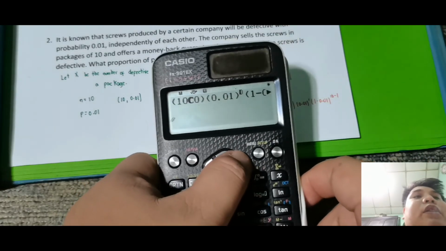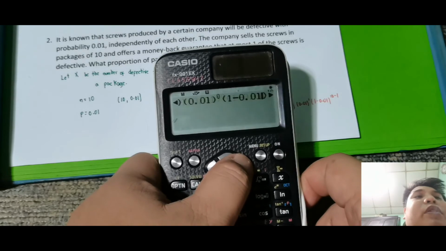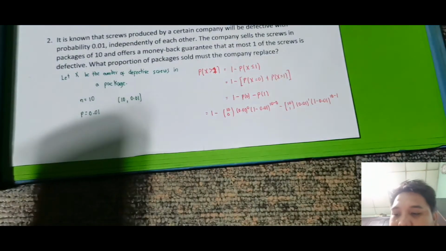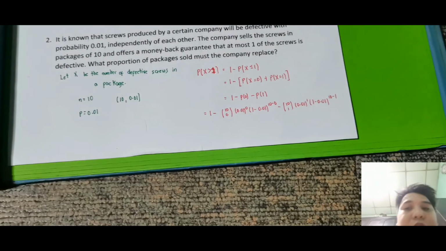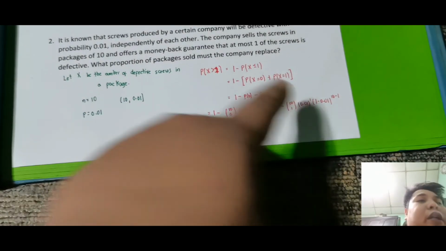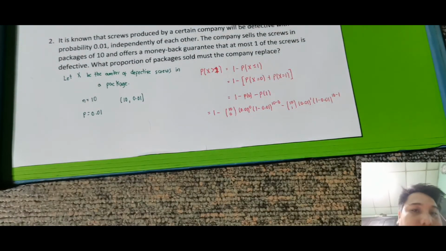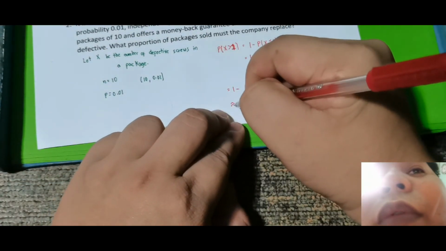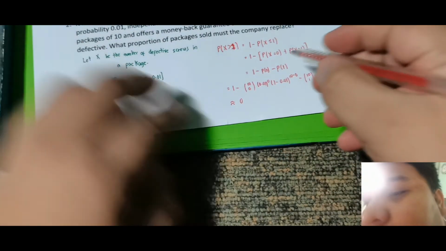Okay, that is 0.9. Tapos itong part na to, so pwede ko naman siguro gawin na yung buo para mas madali. So ang gagawin ko, 1 minus itong part minus itong part. Okay, so na-ready ko siya kanina. So magiging sagot, this is approximately 0.004.